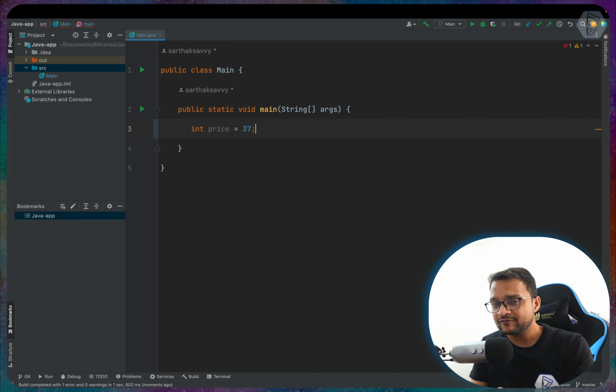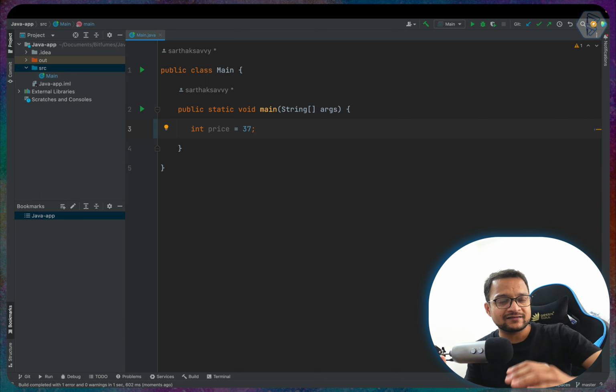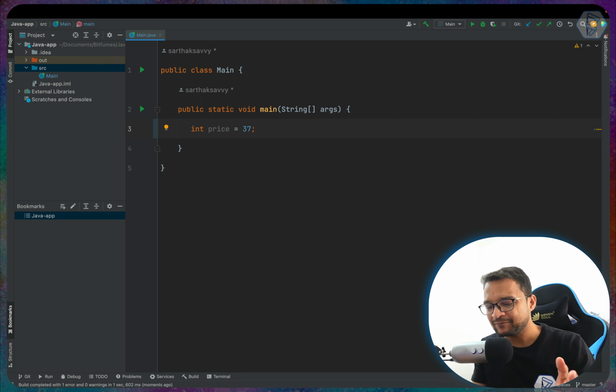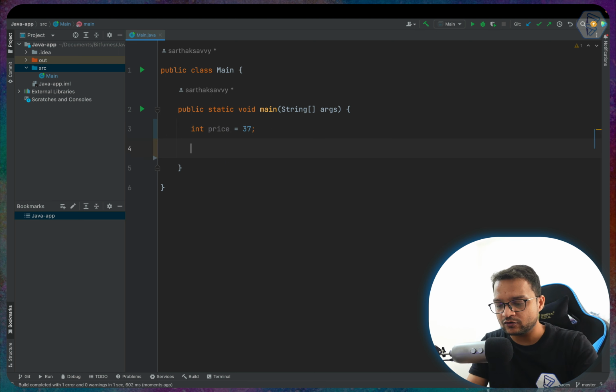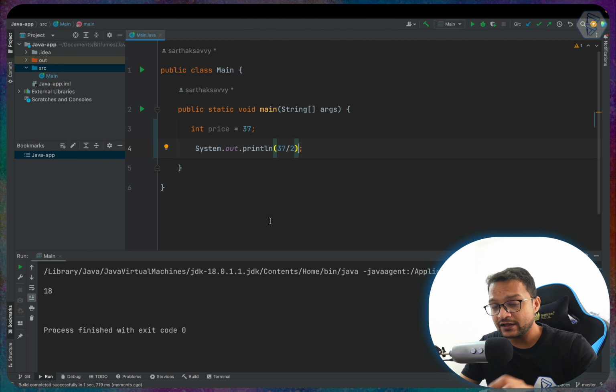But what if everything is right, but still we are missing something? Our code is giving any kind of error. But how can that happen if everything is syntax-wise correct? You can see everything is looking good, and I'm going to just print 37 divided by 2. Now what's going to happen? Let's see when we try to run it. You can see we are getting 18.